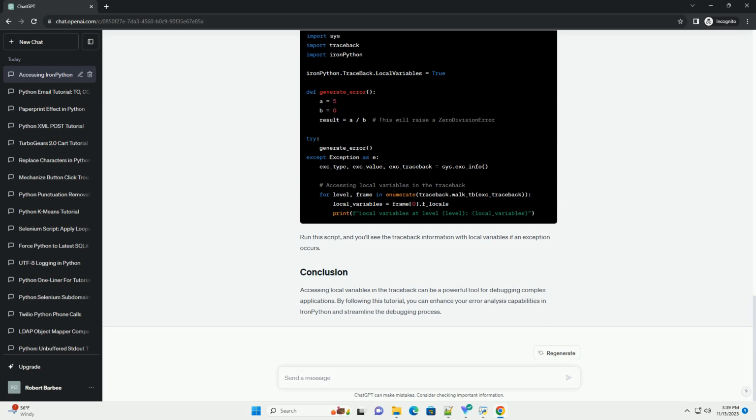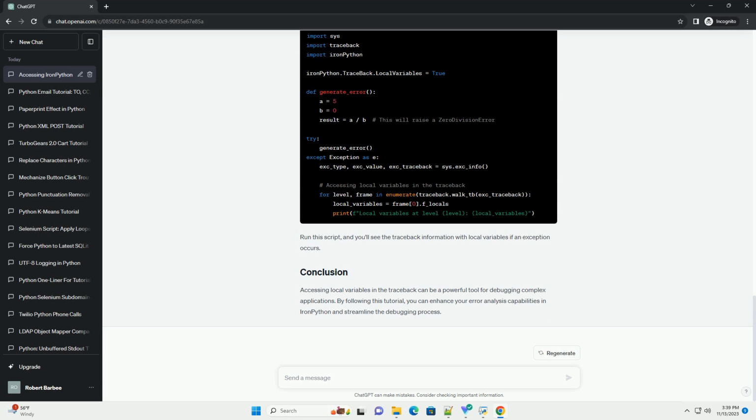In your Python script, import the necessary modules. Before running your script, set the IronPython.traceback.localVariables property to true. This will ensure that local variables are included in the traceback information. Create a function or part of your script where you intentionally raise an exception. This will trigger the traceback with local variables.